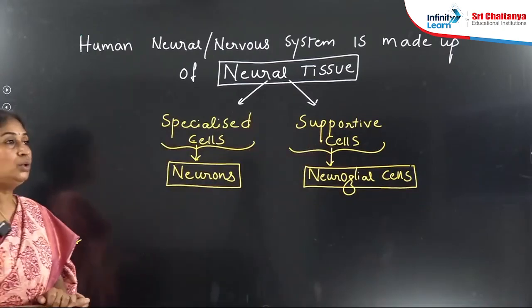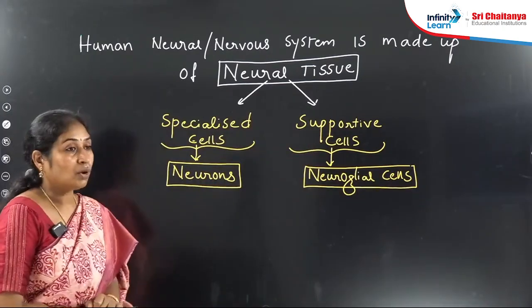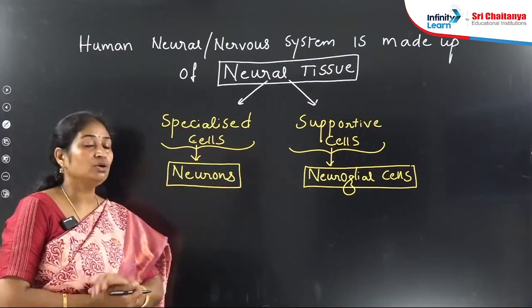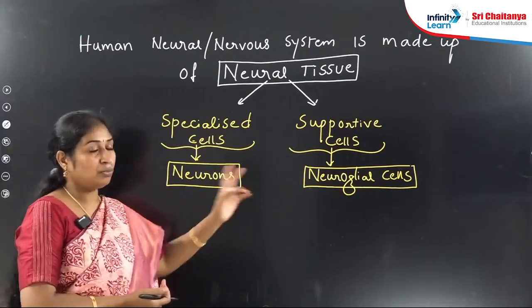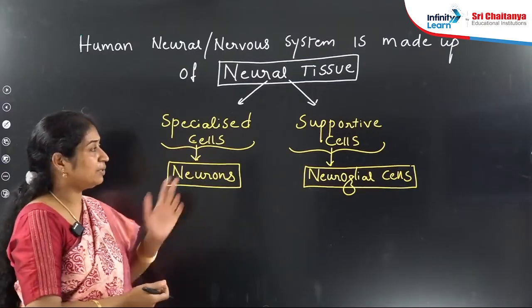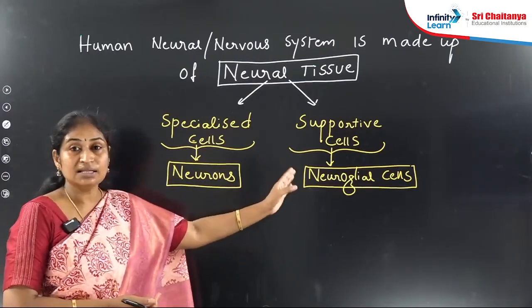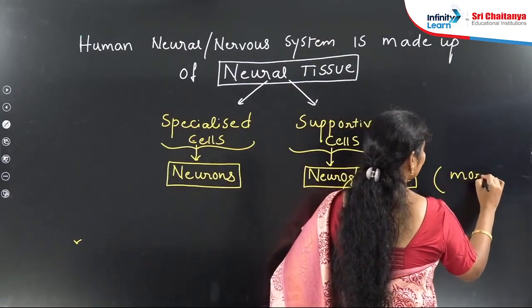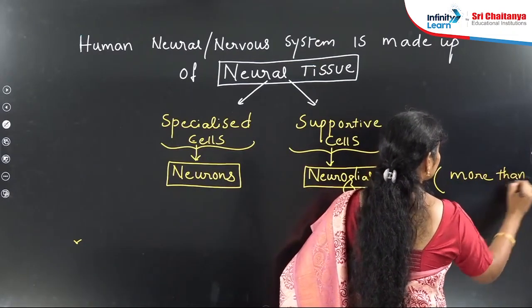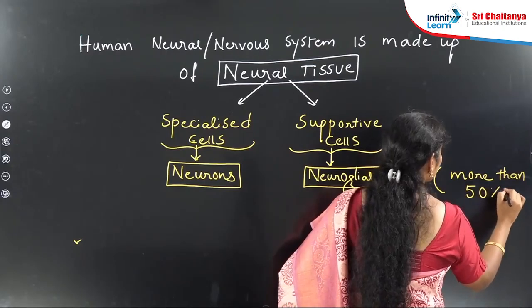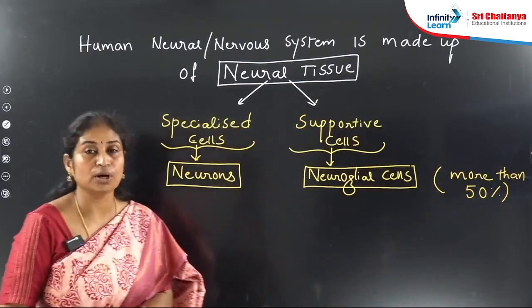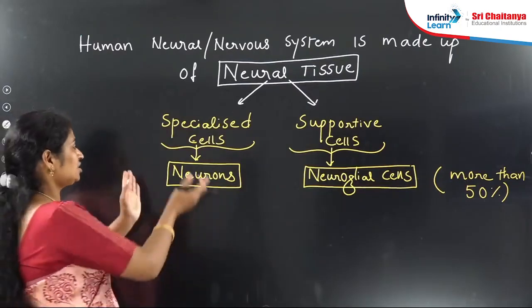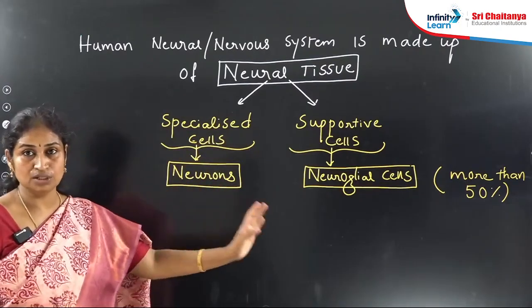For example, the human brain consists of approximately 100 billion neurons, and along with neurons, neuroglial cells are also present. But whose population is more? In another chapter given in the NCERT, neuroglial cell population is more, and this is very important, it constitutes more than 50% of neural tissue. Our nervous system is made up of neural tissue, which consists of two types of cells, neurons as well as neuroglial cells.